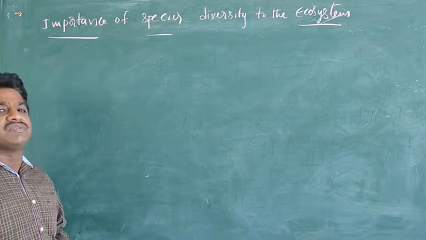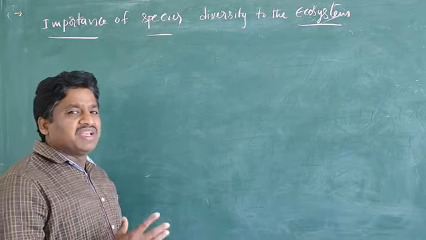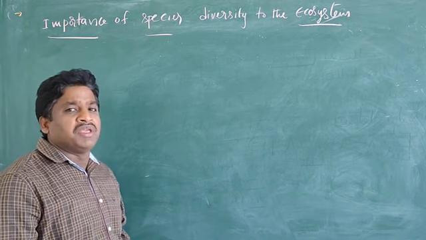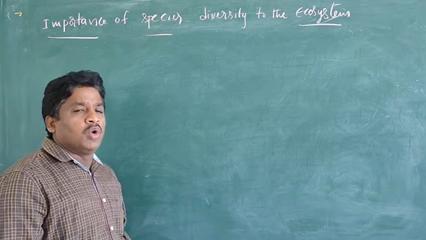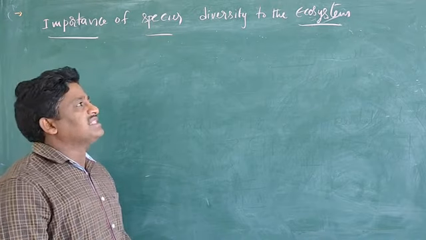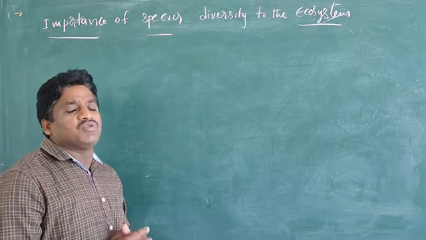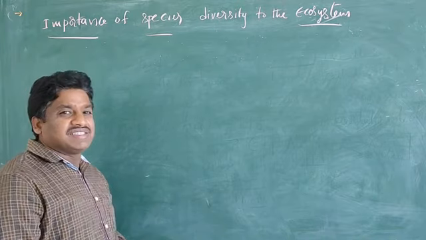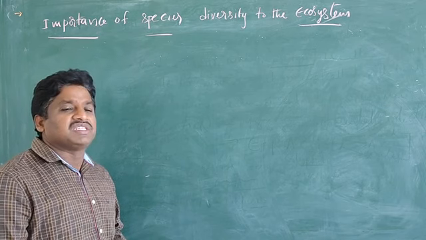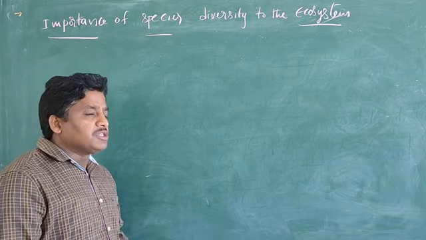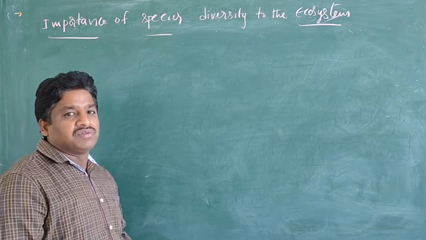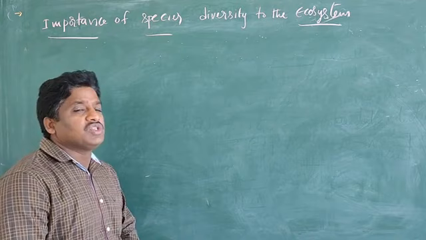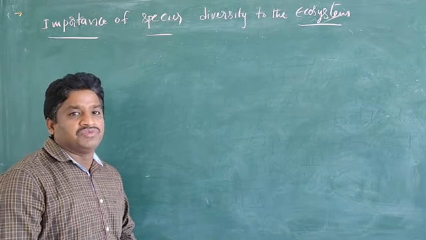In any ecosystem, that may be a pond, grassland, river, or any desert area, everything is one ecosystem. Every ecosystem has species diversity. Species diversity means the variety and number of species, and also variation. How is it important?